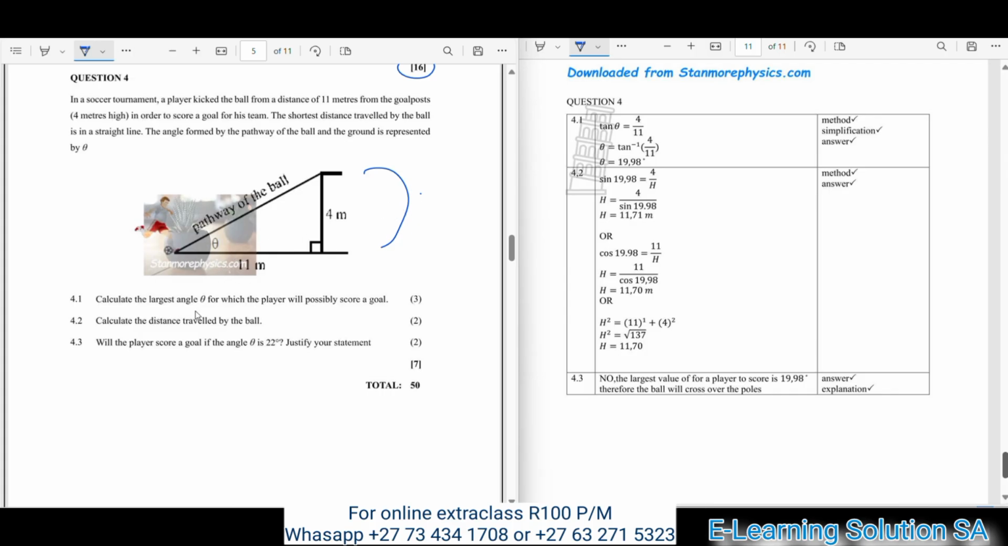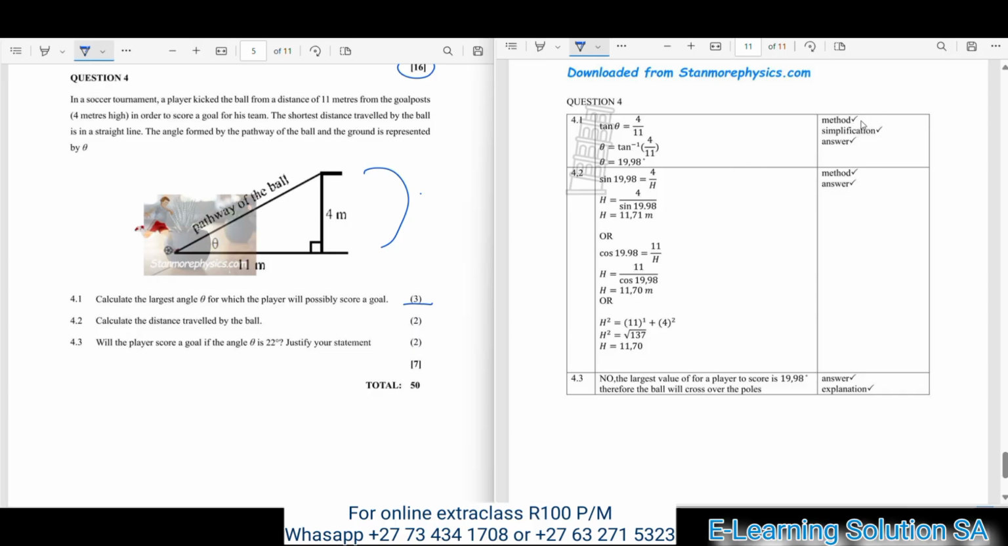Okay, 4.1, calculate the largest angle theta for which the player will possibly score a goal. So this was 3 marks. So here you will have a mark for identifying the correct method or formula, and also a mark for simplification, and your answer. So this was your final answer in this question. So you must make sure that you review it, understand it, and get it correctly. Okay, I'm hoping you're having a clear view. You can even pause the video and do it correctly so that you can understand very well, guys.